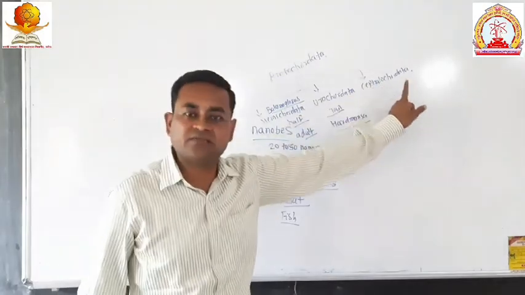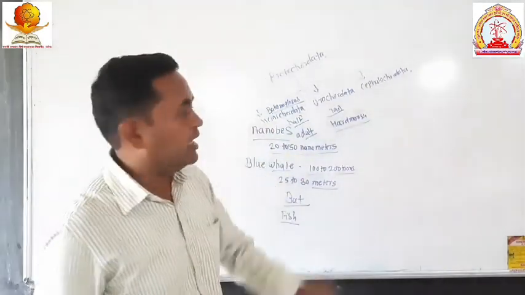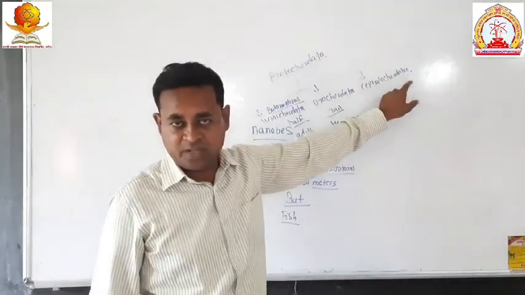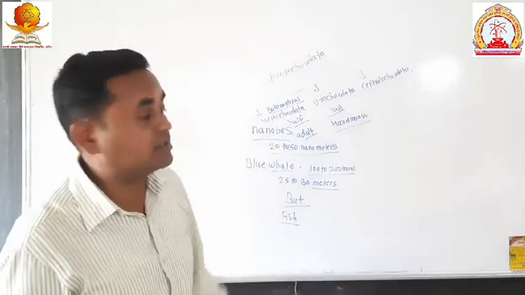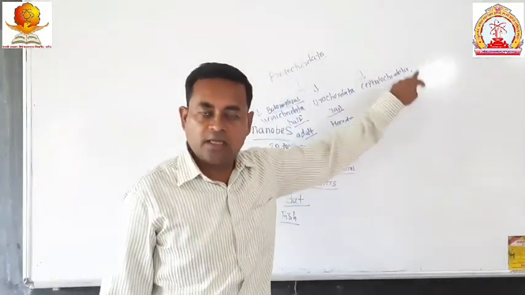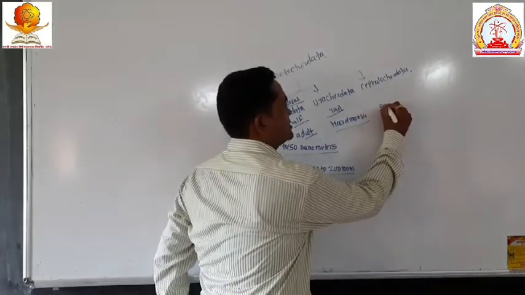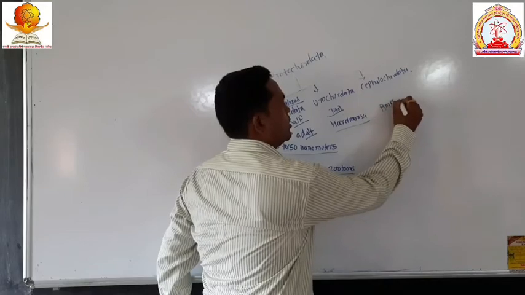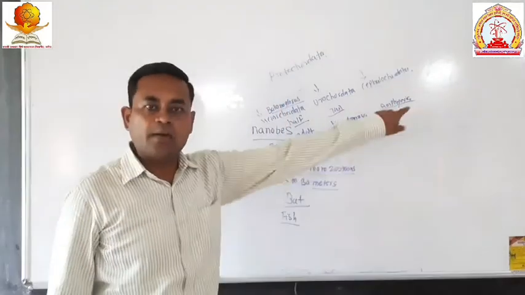The last one is the cephalochordata. Means the notochord is present in the cephalic region at the time of development. That type of animals are included in the cephalochordata. Means they are present in the cephalic region. Example: Amphioxus.